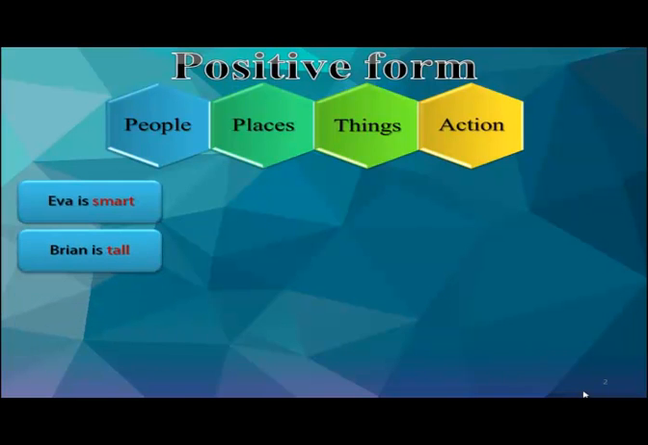We describe people by saying things like Eva is smart or Brian is tall. For example, in the sentence, John is smart, the positive adjective form of smart is used to describe a particular person named John, or named Eva.